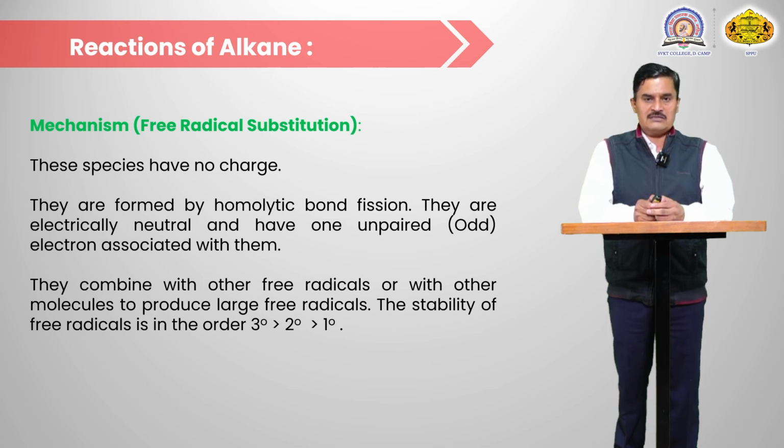Meaning the reaction with different types of alkanes depends upon the nature of the alkane. So the tertiary free radical is the more stable, and that gives the major product, the tertiary; then the minor product is the secondary, and again a minor product is the primary, in this way.